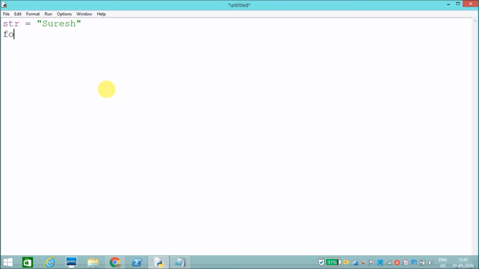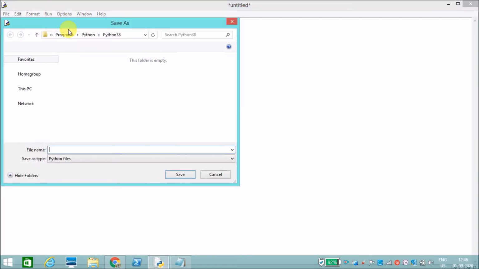For i, the iteration variable, you can take any name like j or anything. For i in the given string, followed by a colon. Indentation is automatically taken because it is an IDE. Indentation is very important. Print i. It will print the characters one by one from the given string.